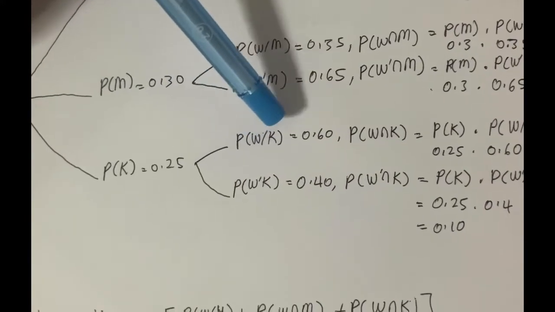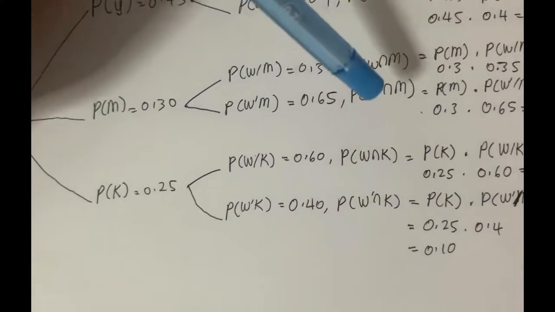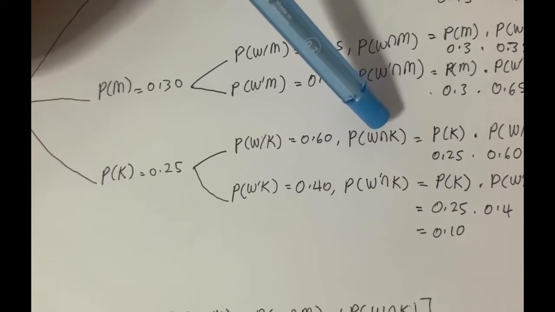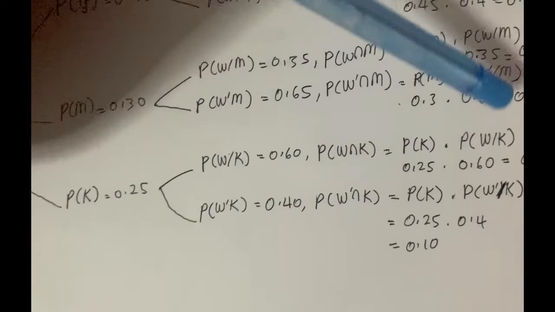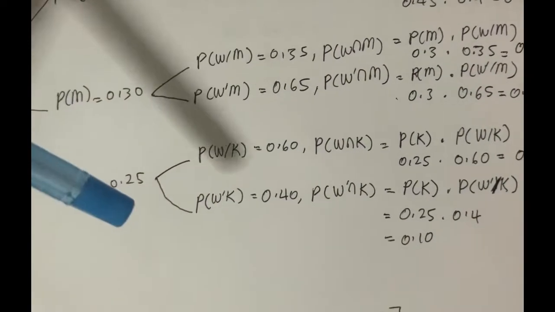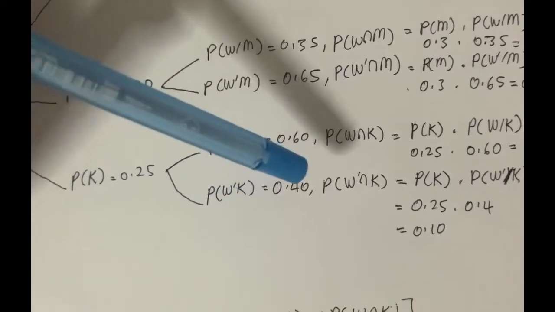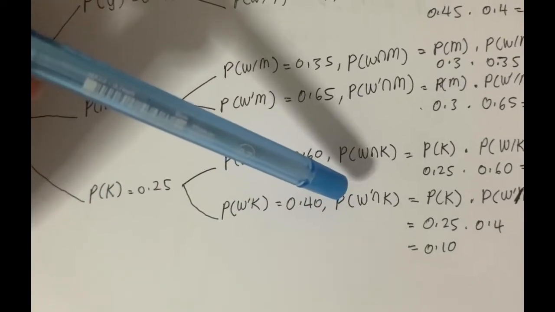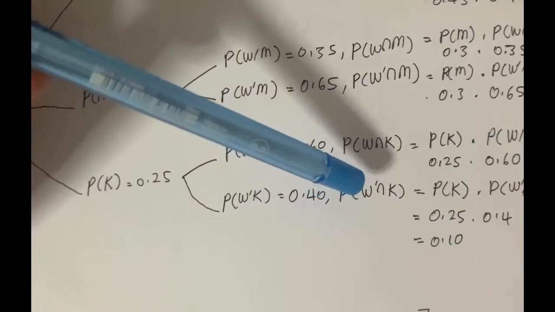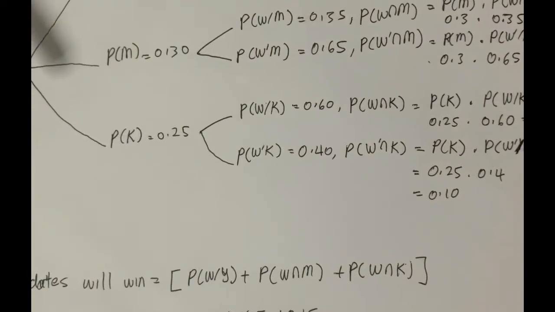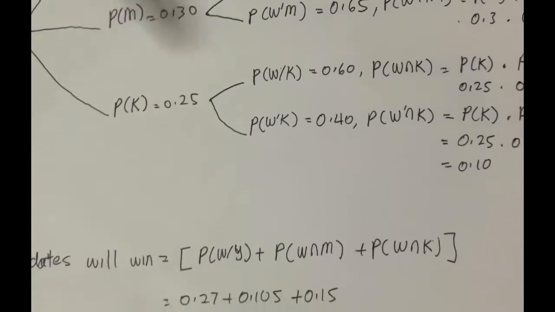So the probability for Mr. Kamal won the election is 0.6. So the probability of Mr. Kamal intersect with won is 0.15. So the probability for Mr. Kamal not winning the election is 0.4. So the probability of not won the election intersect with Mr. Kamal is 0.10. So we proceed to the next question.